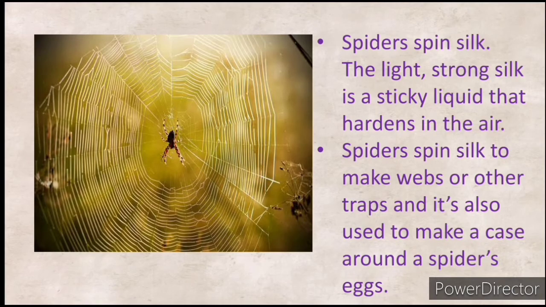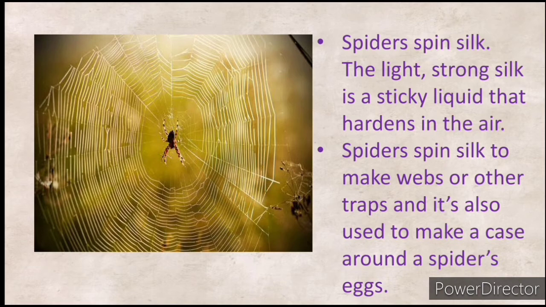So, there is one special ability a spider has. Do you know that? Spiders spin silk. The light, strong silk is a sticky liquid that hardens in the air. They spin the silk into webs. So they make it first as silk, then they spin it into webs or other traps. When you check sometimes at the ceiling of a building, you will always see these spider webs around.